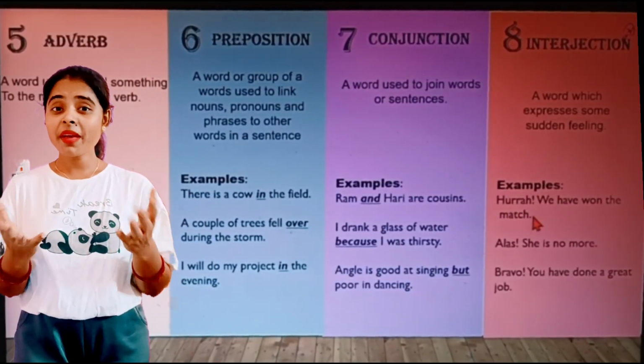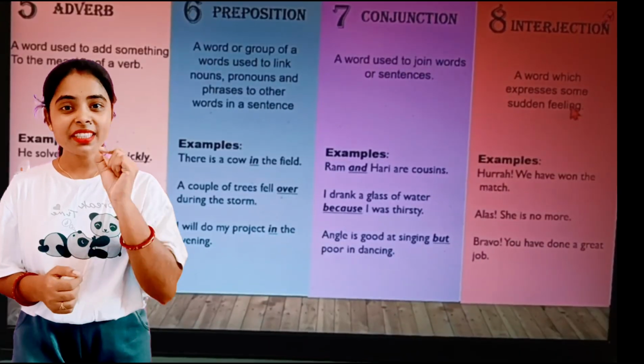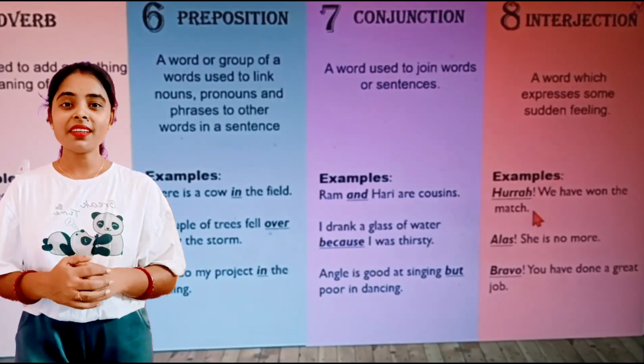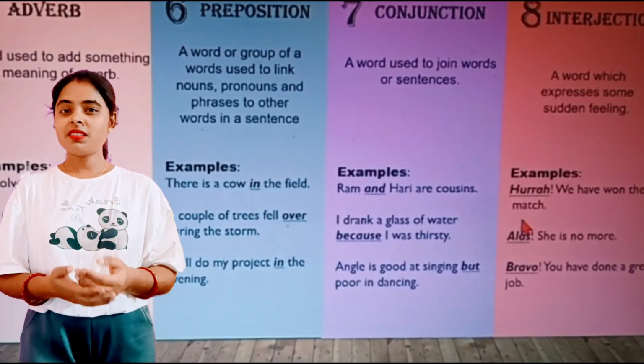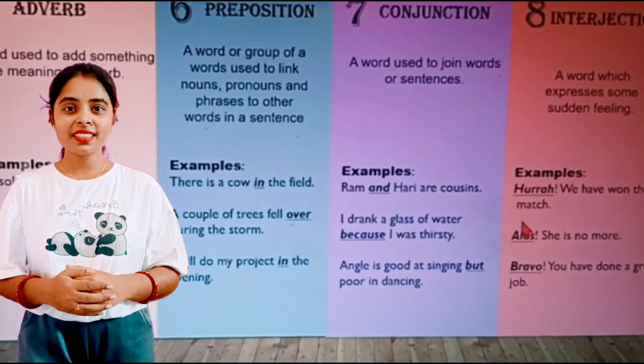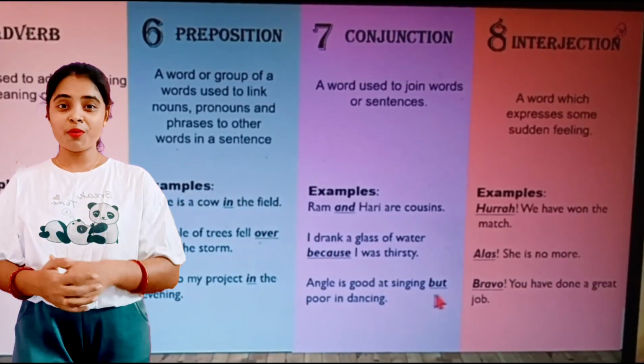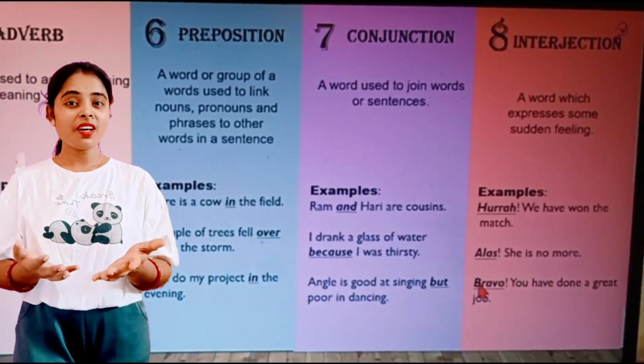Hooray! We have won the match. And you know, here the exclamation sign is used to express your sudden feeling. Okay. So hooray is the interjection. Alas, she is no more. So here the word alas is an interjection. Next you see, bravo. You have done a great job. So this word bravo is also an interjection.